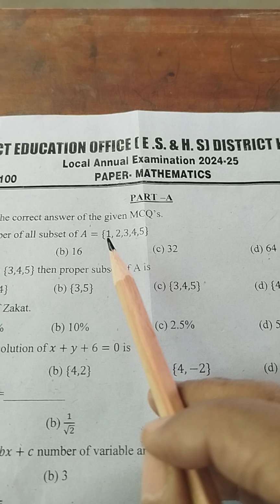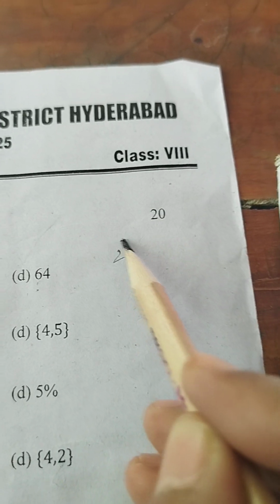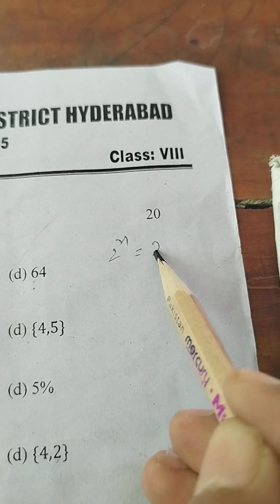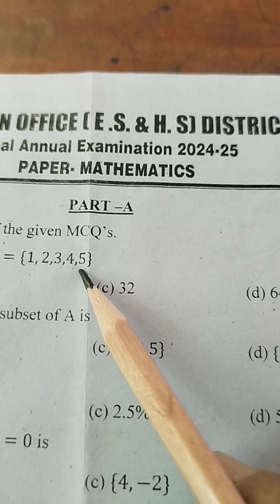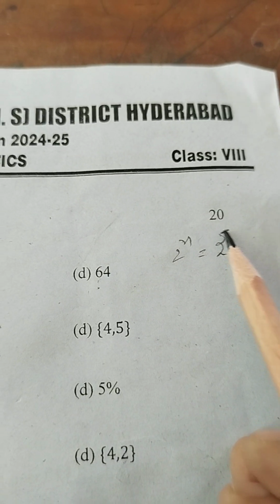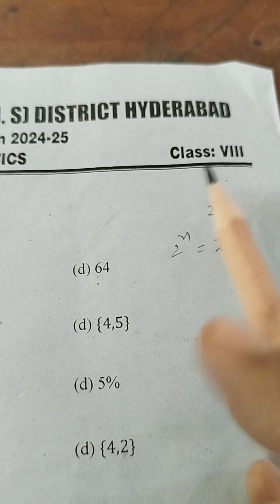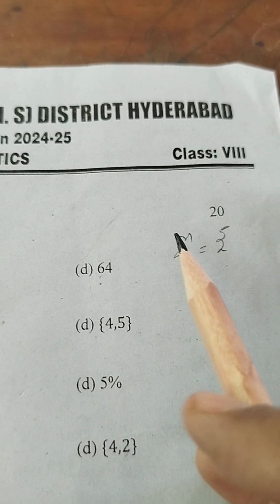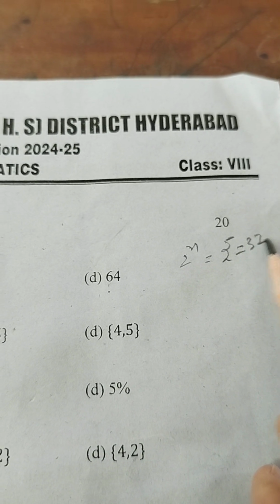Not 64. Why? You know the formula for the number of subsets is 2 power n, where n means the number of members. How many members are in this set? 5 members. It means 2 multiplied 5 times. 2 2s are 4, 4 2s are 8, 8 2s are 16, 16 2s are 32. So the right answer is 32. This is the formula of subsets.